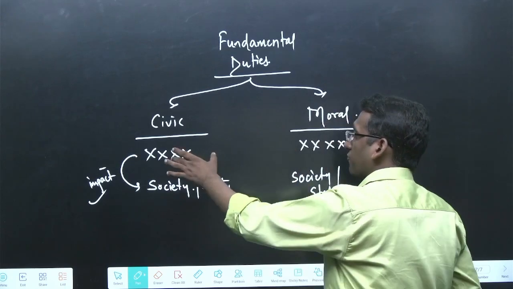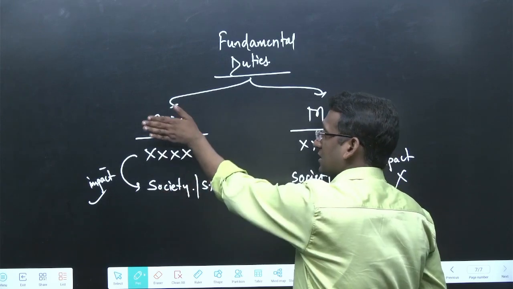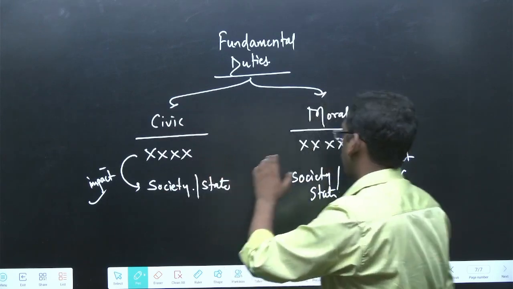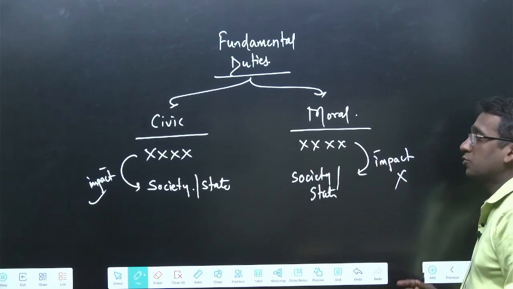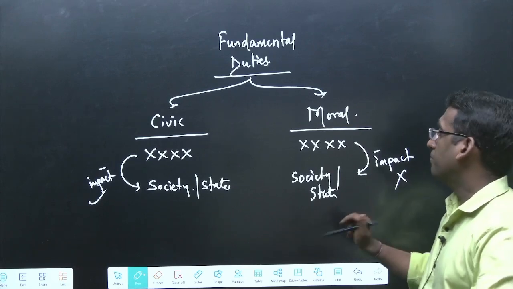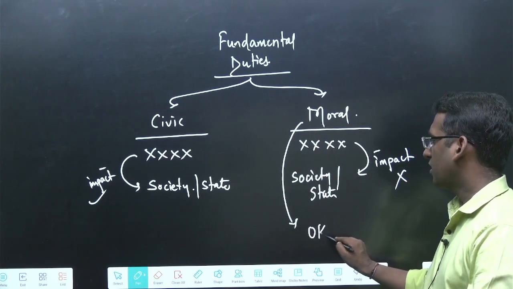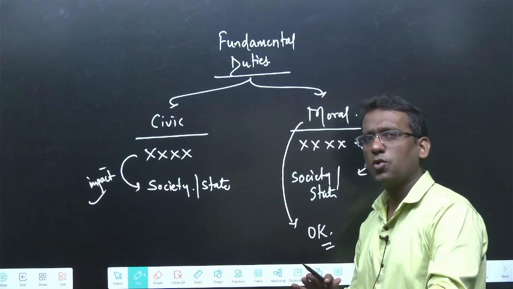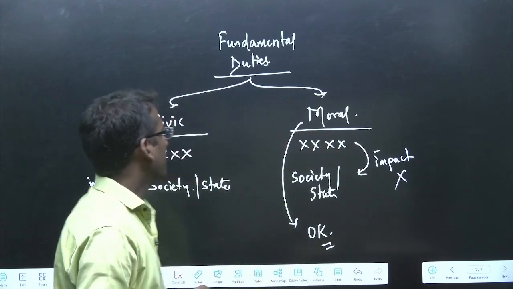So the duties which, if not performed, are going to create a negative impact on the society, such duties are called civic, whereas those duties which, if not performed, are obviously not going to create any negative impact on the society, such duties are called moral. Now, if you do not perform this duty, it's okay. If you do not perform it, even in that case it is okay. Government is not going to make you or force you to perform this.